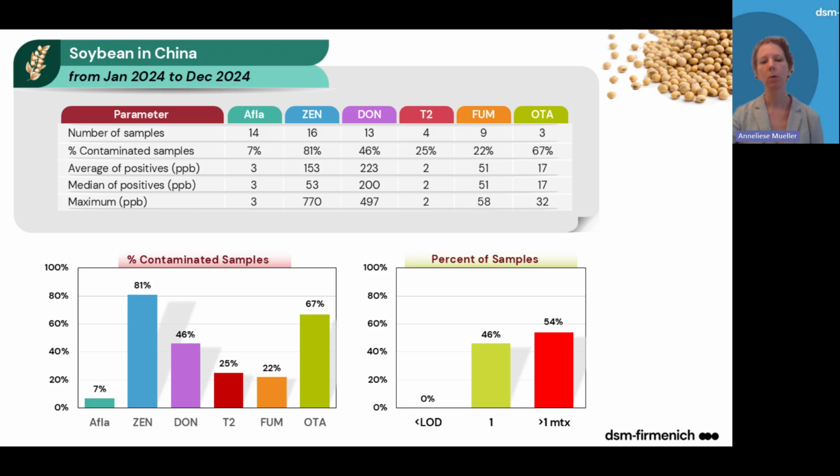Zearalenone is more frequent in those samples, but also occurrence of OTA is highly abundant. Also deoxynivalenol, T2 toxin and fumonisins are found. The levels of zearalenone and of deoxynivalenol are slightly decreased, and we see a co-contamination of 54%. So 54% of the samples contain more than one mycotoxin.